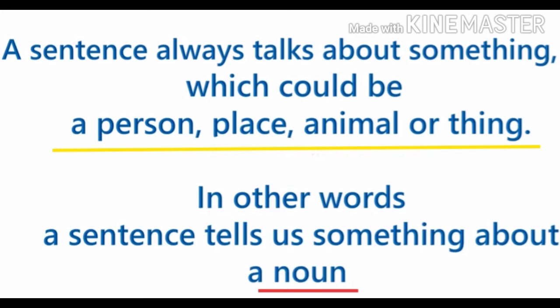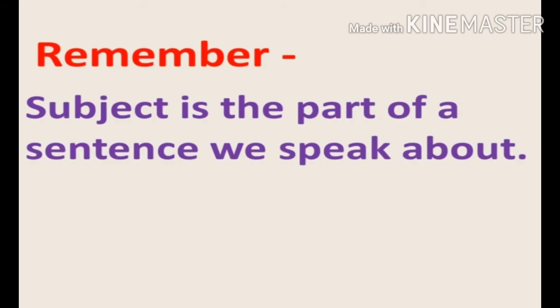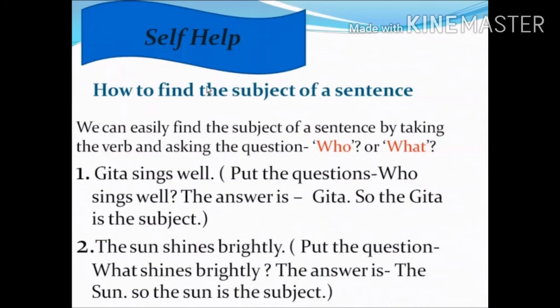So the subject of a sentence always talks about something which could be a person, a place, an animal or a thing. In other words, a sentence tells us something about a noun. Always remember, the subject is the part of a sentence we speak about. Now students, how do we find the subject of a sentence? We can easily find the subject of a sentence by taking the verb and asking the question who or what.